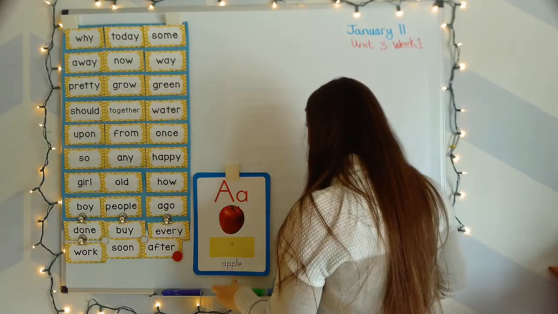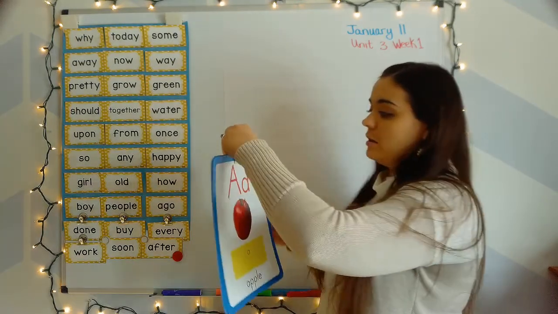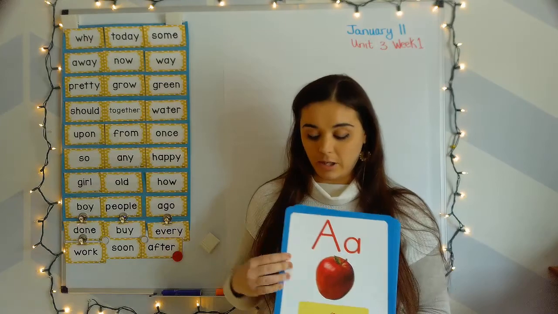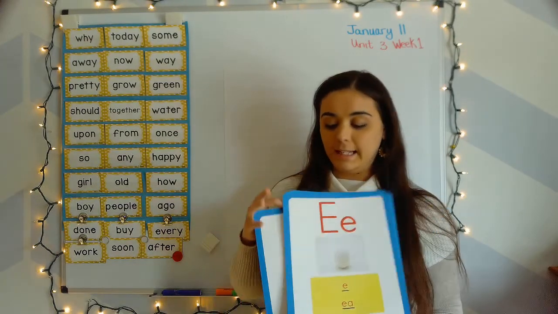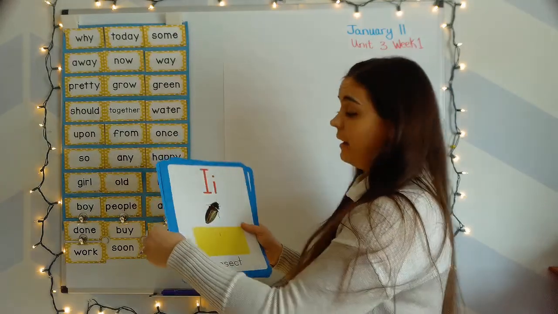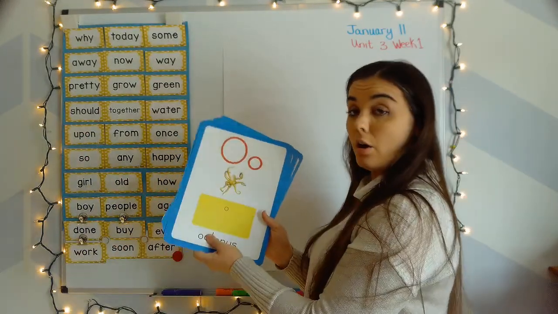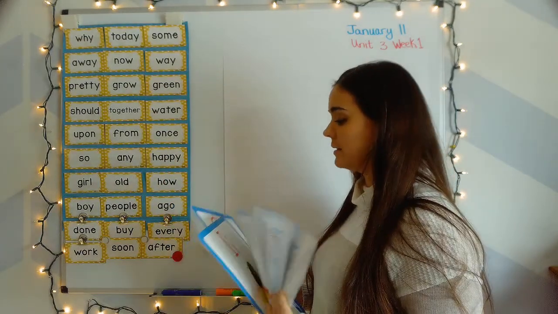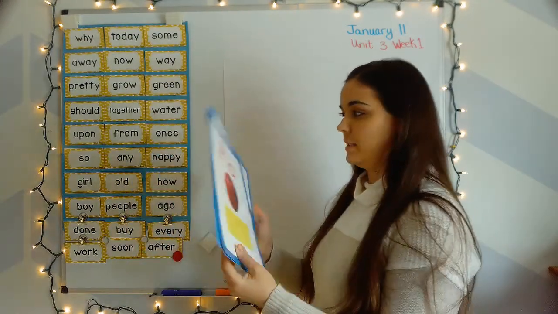So we all know that our vowels, the letters A, E, I, O, and U, we know that those are our vowels, and we know what those letters say.